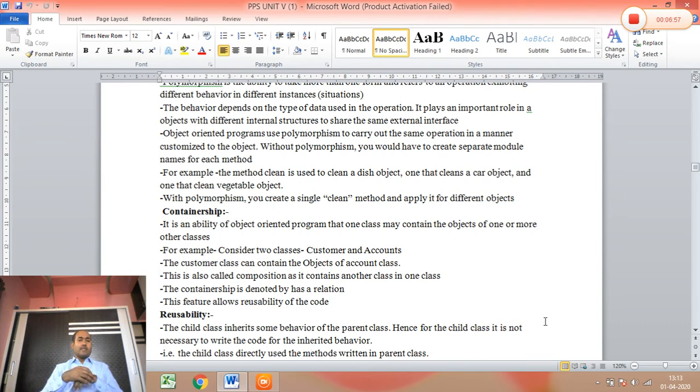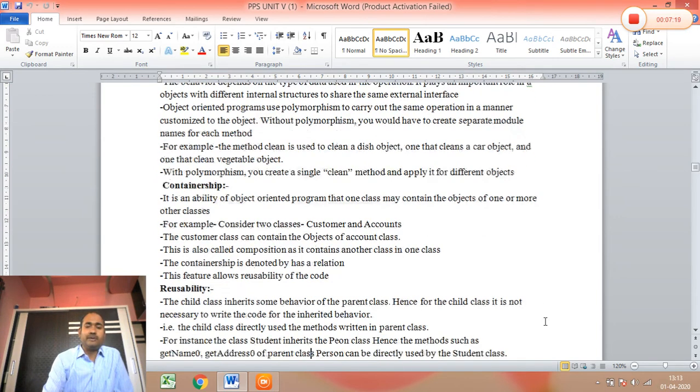For example, consider two classes, customer and account. The customer class can contain the object of the account class. This is also called composition as it contains another class in one class. The containership is denoted by a has-a relation. This feature allows reusability of the code. This is regarding containership.